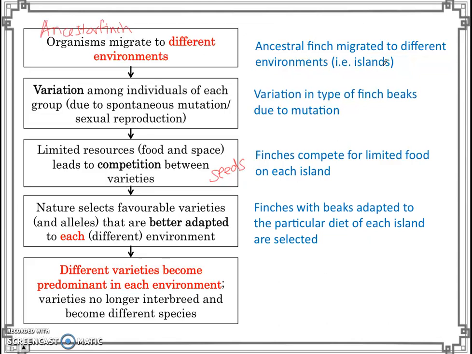And then finches with beaks that are better adapted to each island's diet were selected for. And so over time, different varieties of finches arise. So on an island with insects, there's the insect-eating finch. And then on the island with seeds, there's the seed-eating finch. So different varieties become predominant on each island and eventually become different species altogether.